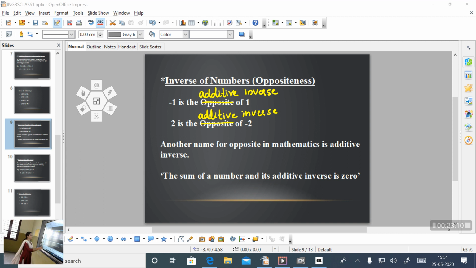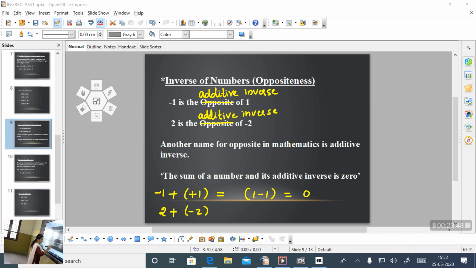We can check this result. Here we know that minus 1 is the additive inverse of 1. So these two, negative 1 and positive 1 are additive inverse of each other. We want to find the sum, that is negative 1 plus positive 1. So this is our third case. That means we want to find the difference between them. So here difference is 1 minus 1, answer is 0. We know that 0 is neither positive nor negative. So answer is 0.